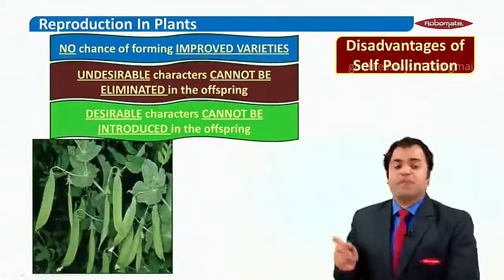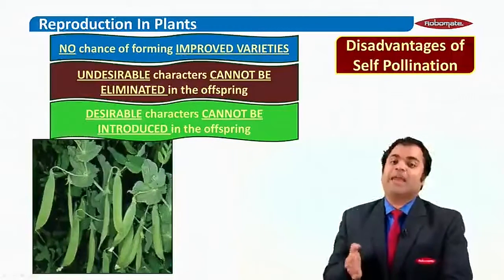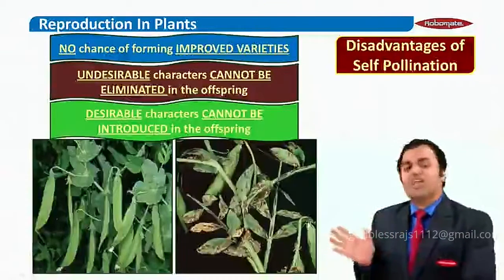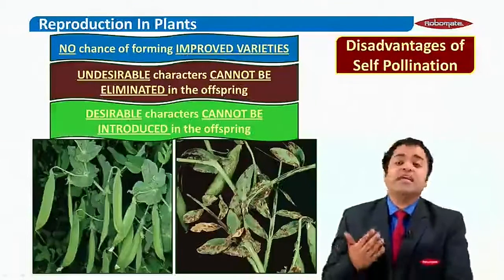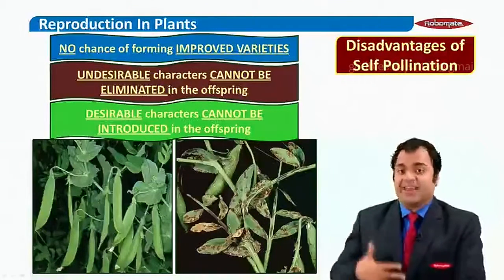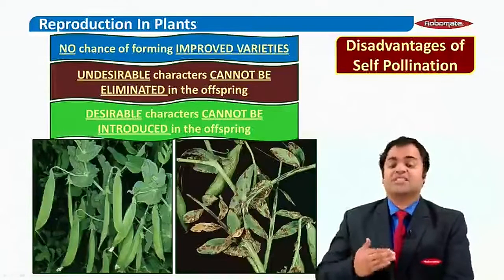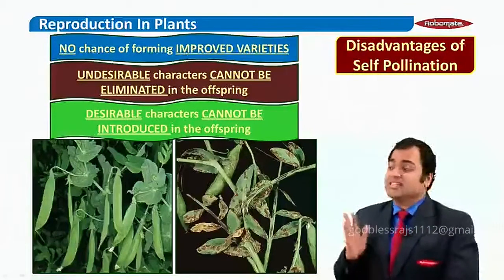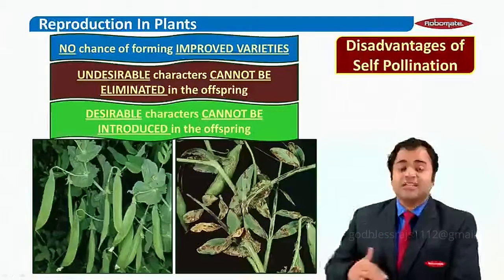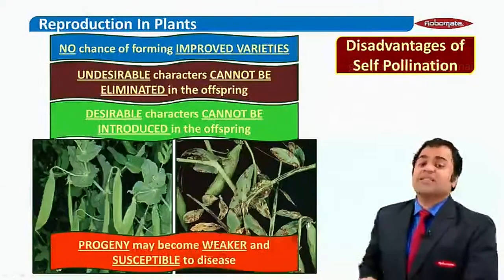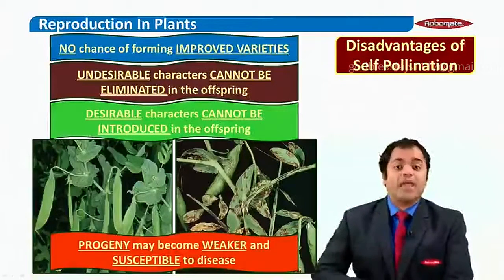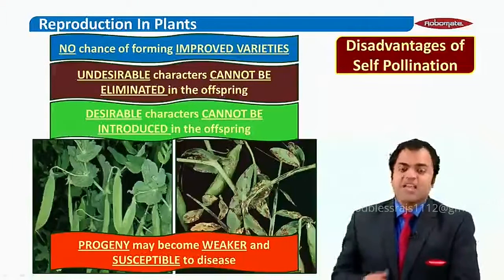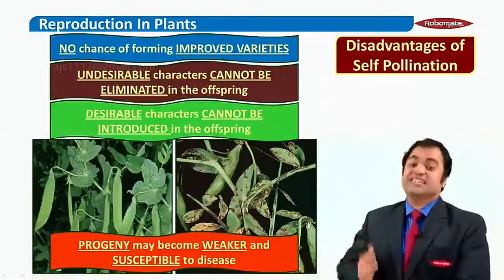If I take this pea plant and I constantly keep it self-pollinating again and again, generation after generation, the plant will get weaker and weaker, and it will also become susceptible to more and more diseases, because as I said, it's the same plant again and again. So you can say the progeny will become weaker and more susceptible to diseases. Is that okay? So self-pollination has this disadvantage.